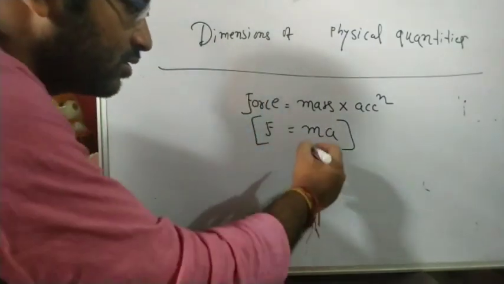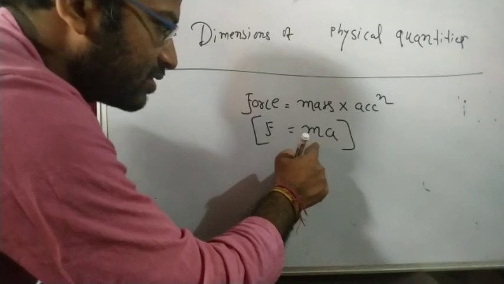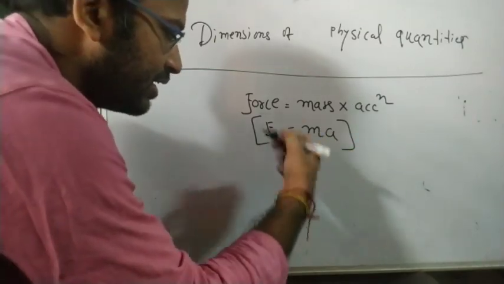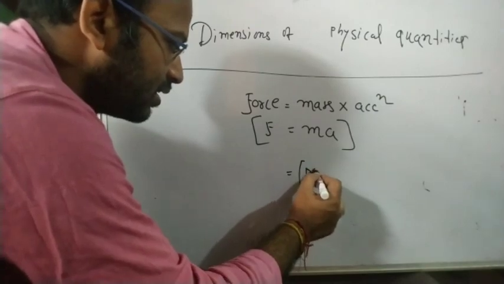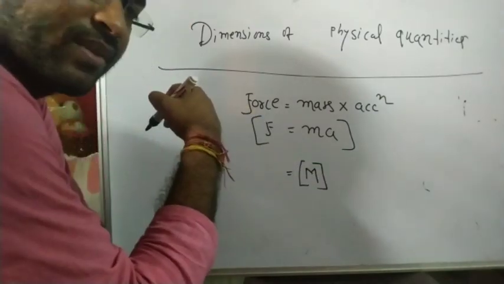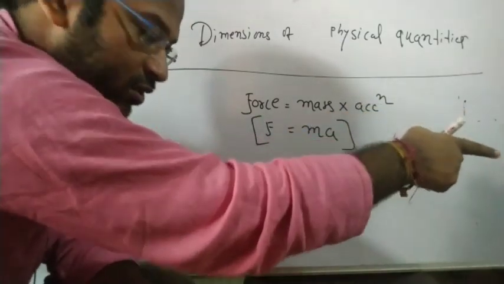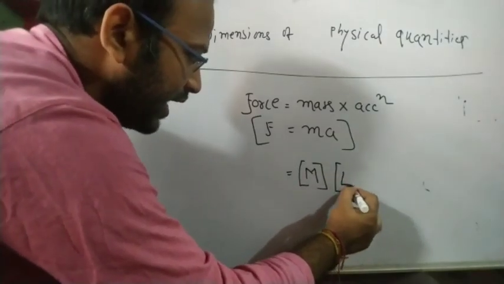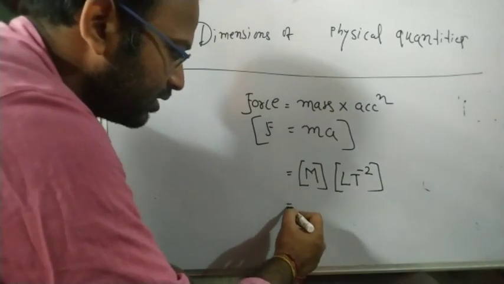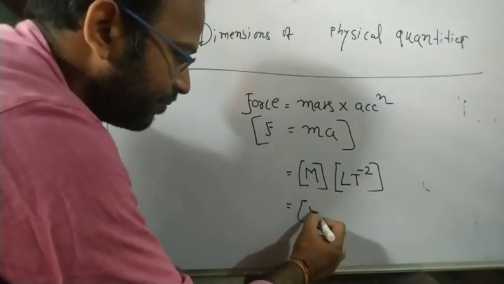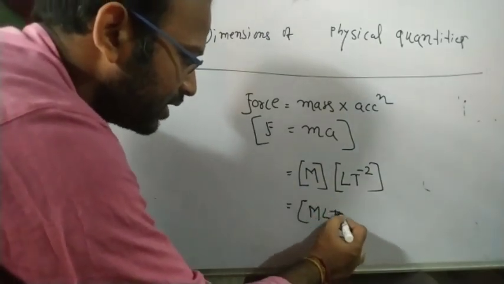What is the dimension of force? What is the dimension of mass? Mass is here and acceleration is... So we calculate the two dimensions. What is the dimension of mass? That is capital M. And what is the dimension of acceleration? What is the dimension calculated? L t to the power minus 2. Okay, so directly this will be multiplied: M L t to the power minus 2.